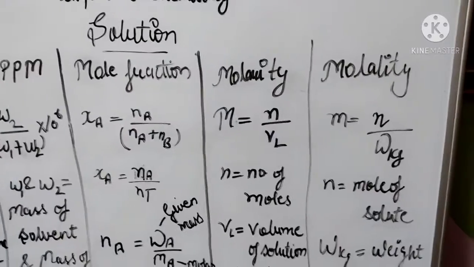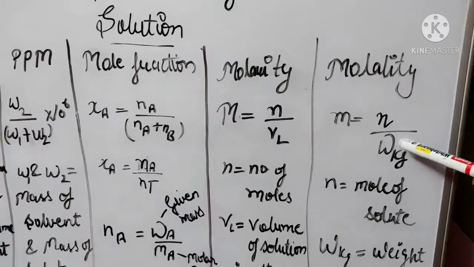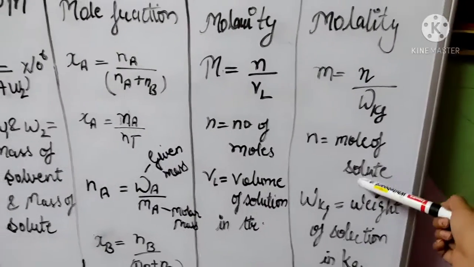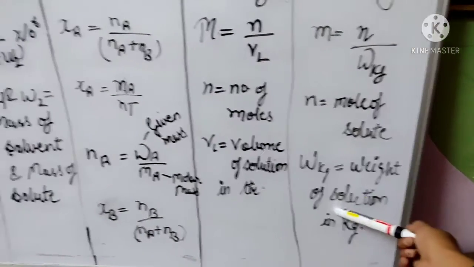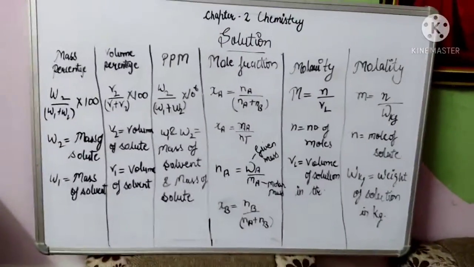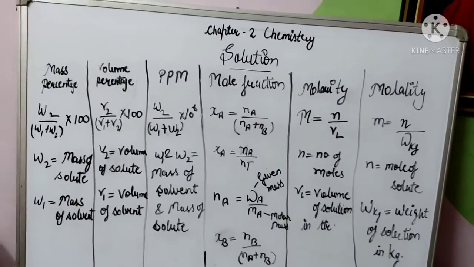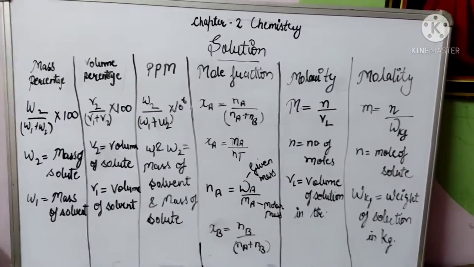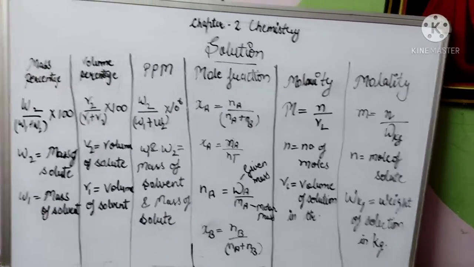What is molality? Molality is n upon W in kg. What is n? n is the moles of the solute, and W in kg is equal to weight of the solvent in kilogram. So by this table it is easier to learn the concentration of the solution. Make the table carefully, read the table carefully, and come to the next topic.